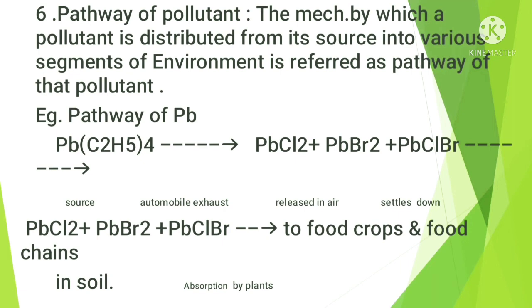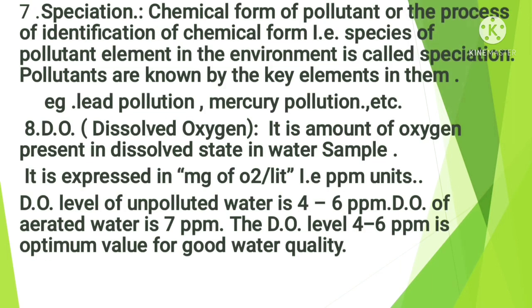Again, the next term we are going to see is speciation. Speciation is nothing but the chemical form of a pollutant, or the process of identification of the chemical form.